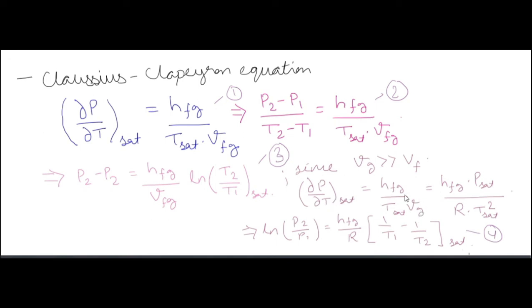Now apply the ideal gas equation, PV is equal to RT, so you will get this HFG P saturation by R T square, okay. Now once again perform integration for P, by bringing the P from the right side to the left side, and integrating dou P by P, you will get ln P2 by P1 is equal to HFG by R times 1 by T1 minus 1 by T2, okay, at saturation.